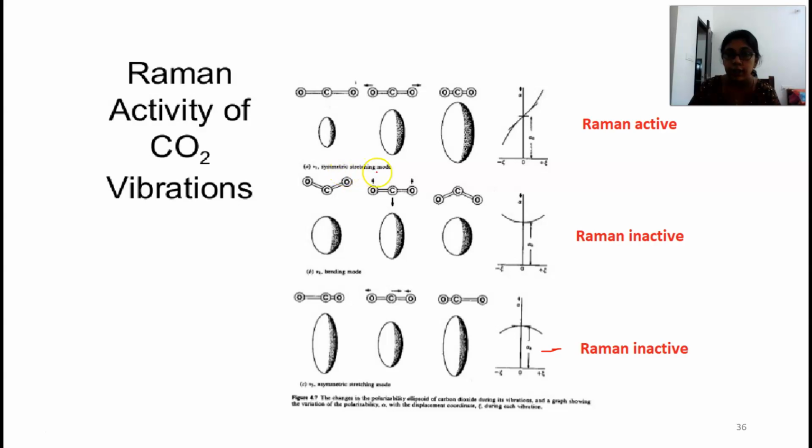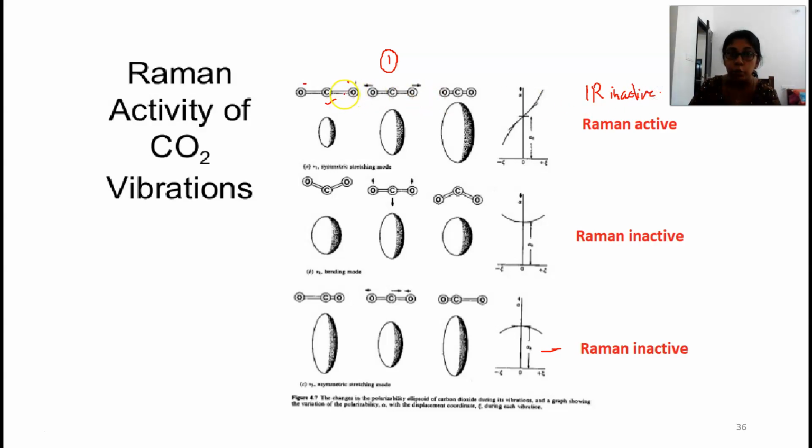First, the symmetric stretching mode. This is our equilibrium point. From the equilibrium point the bonds can expand, and likewise contract, symmetrically. When it expands in both directions, the CO bonds expand equally in both directions into a geometry like this. Here the dipole moment is the same, so there is no change in dipole moment. When it is contracting also there is no change in dipole moment. Therefore this is IR inactive.